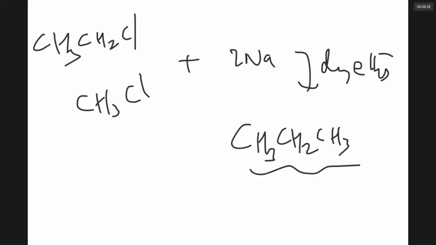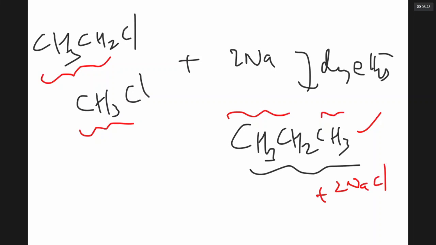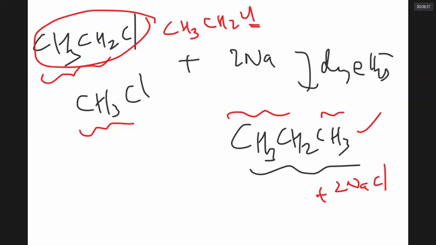Definitely, this alkyl group can combine with that alkyl group. 2 carbons combine with 1 carbon to give propane, and 2 NaCl is lost. No doubt it happens. But along with this, you are taking some ethyl chloride. Therefore, ethyl chloride may combine with ethyl chloride. When these 2 Cls are lost, you get butane.